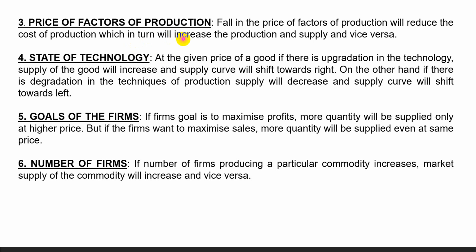The supply of a commodity is also influenced by the prices of factors used in the production of that commodity. A fall in the price of factors of production will reduce the cost of production, which in turn will increase the production and supply, because at that time the product will be more profitable. The profit margin will increase and hence the supply of the commodity will increase.